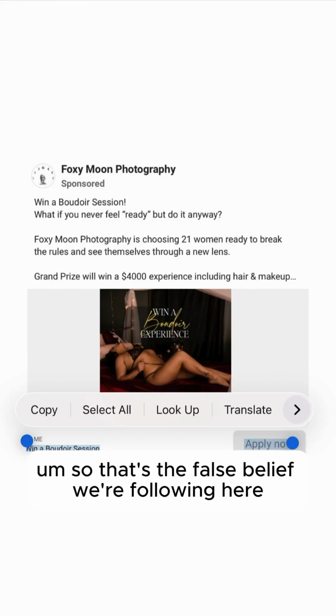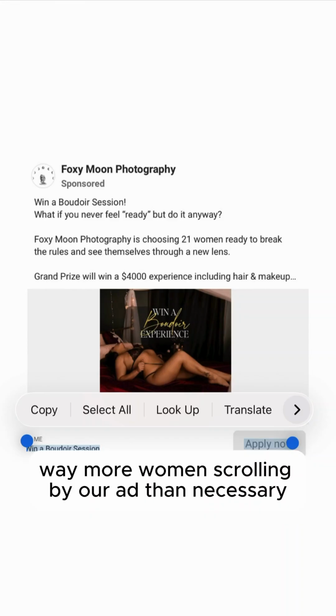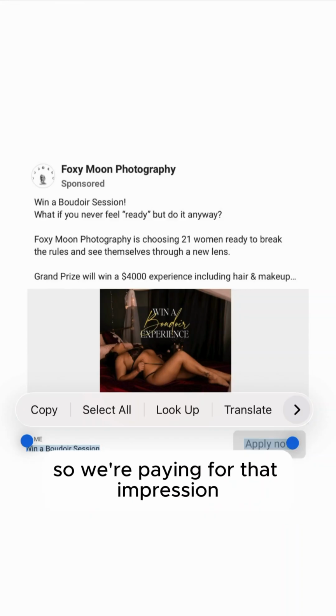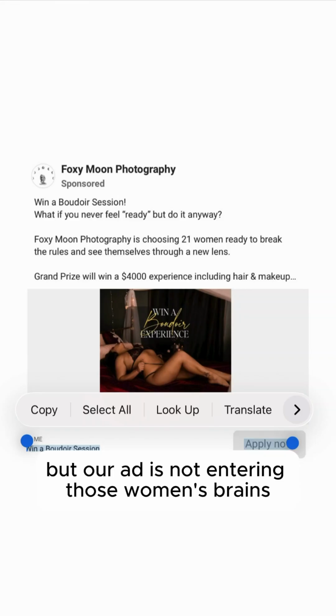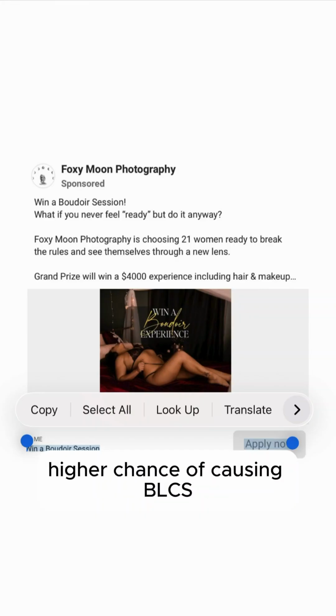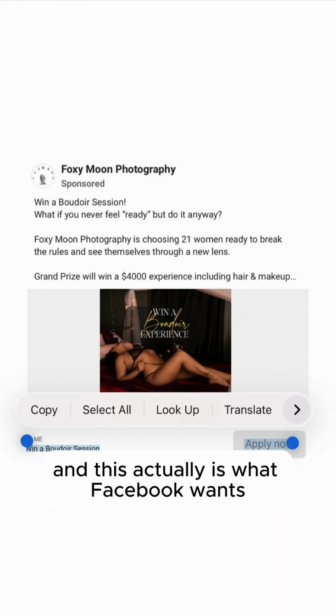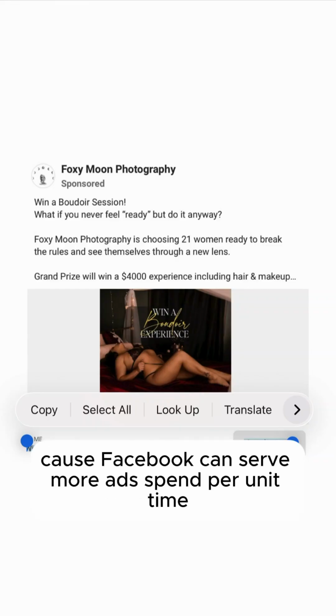So it's the false belief we're following here. And the consequence of this, way more women scrolling by our ad than necessary. So we're paying for that impression, but our ad is not entering those women's brains. It's going to pull our unique CTR all under 6%, higher chance of causing BLCS. And this actually is what Facebook wants because Facebook can serve more ad spend per unit time.